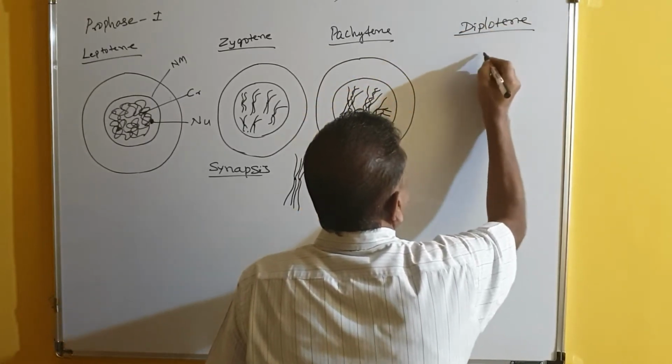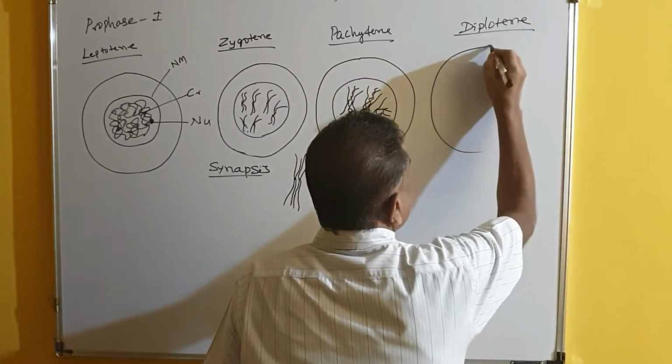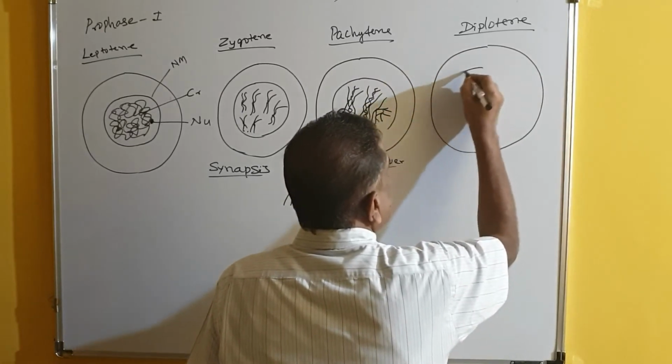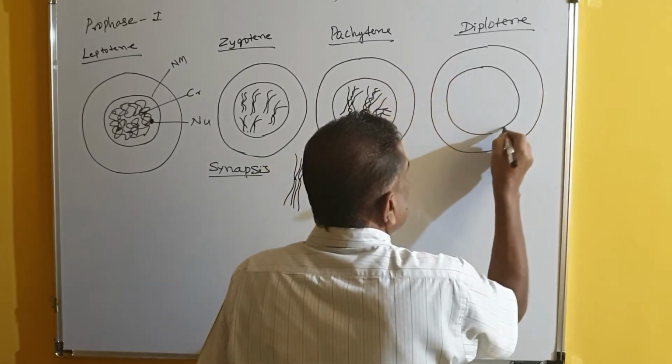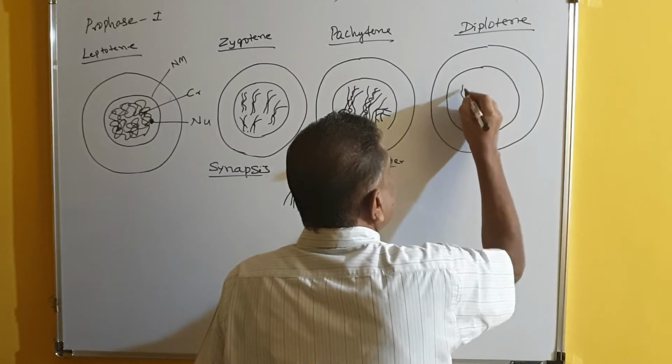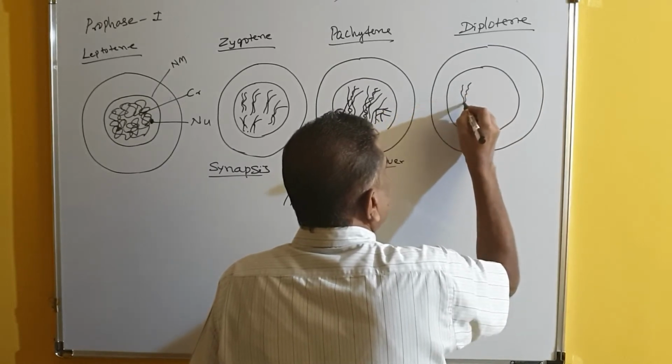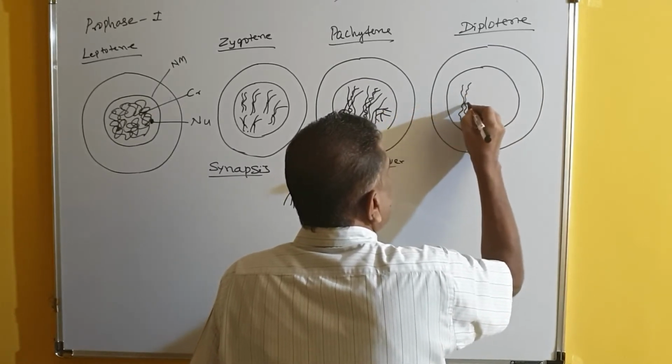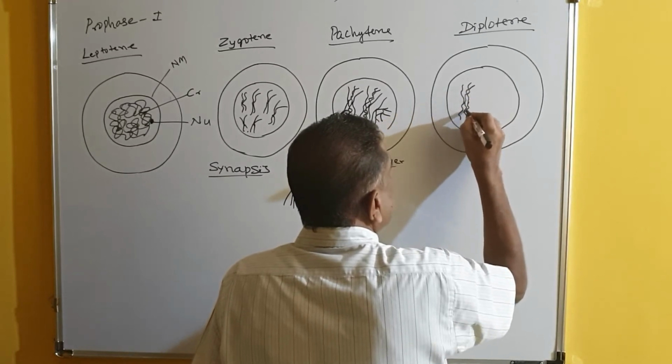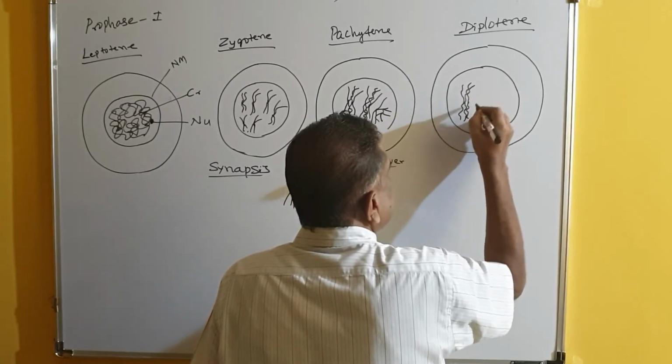Diplotene is here. Diplotene, again, I will just draw the diagram. This is the cell and this is the nucleus. In this one again, you are observing the chromosomes here. This is the chromosome and this is another chromosome, where they have exchanged their material.